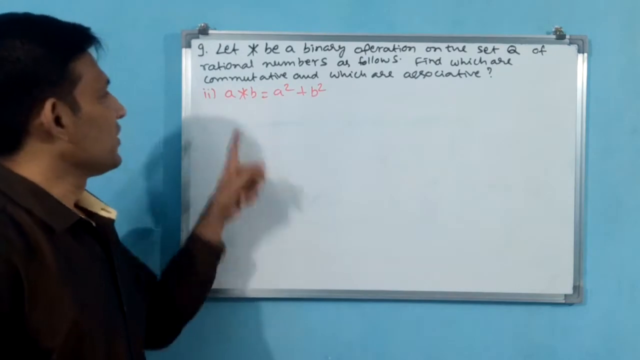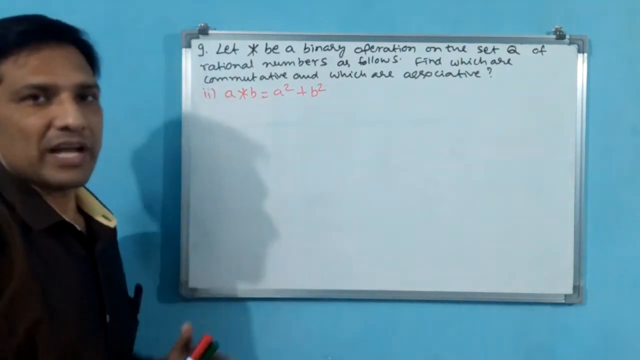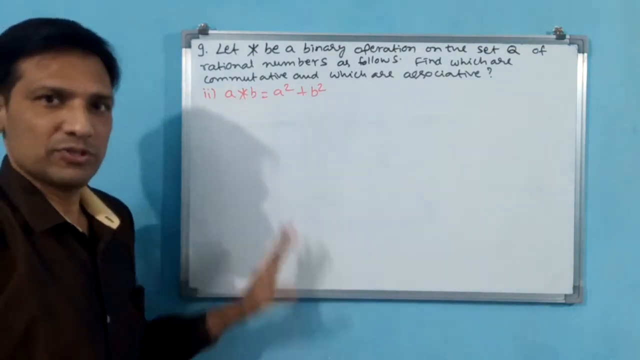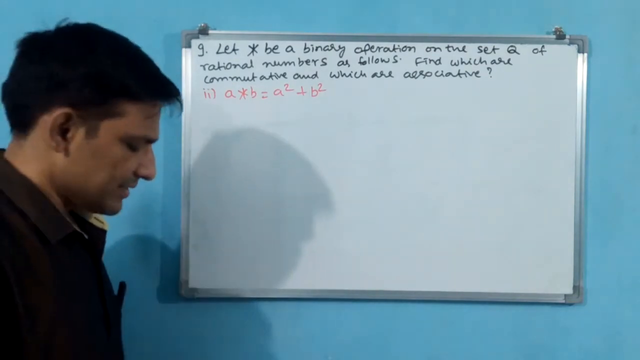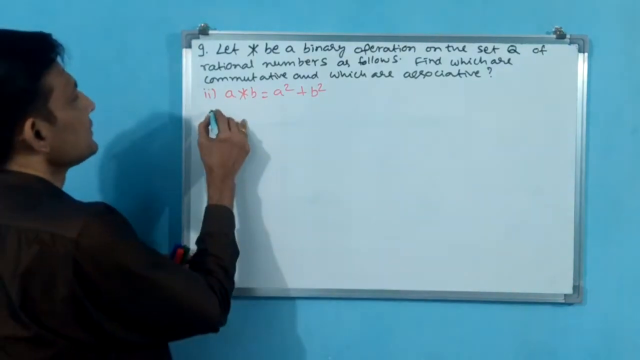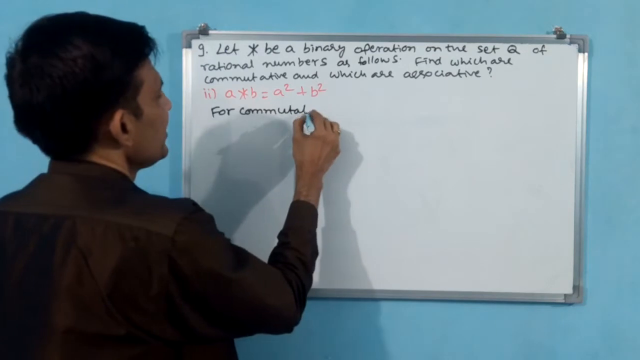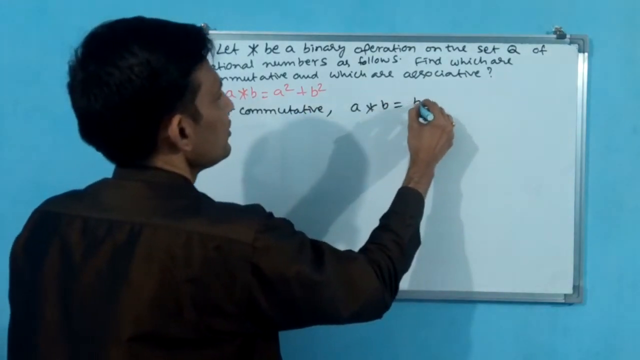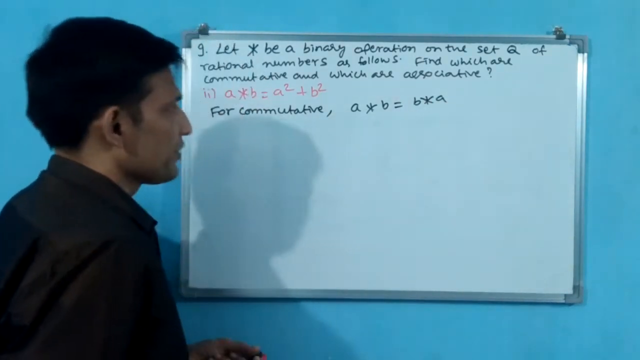Okay, see, a star b is equal to a square plus b square. This is the second part of your 9th question. This also we will see. What do we have to see? We have to see whether commutative and associative hold or not. Let us write for commutative. For commutative, a star b should become equal to b star a. Then this will be commutative.